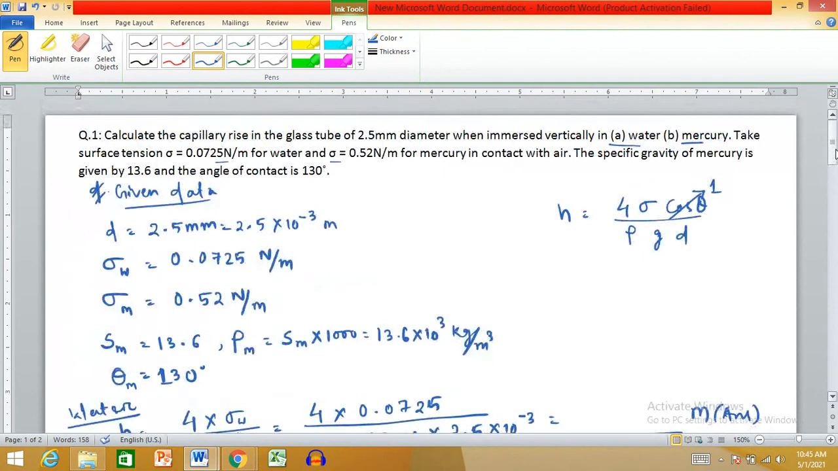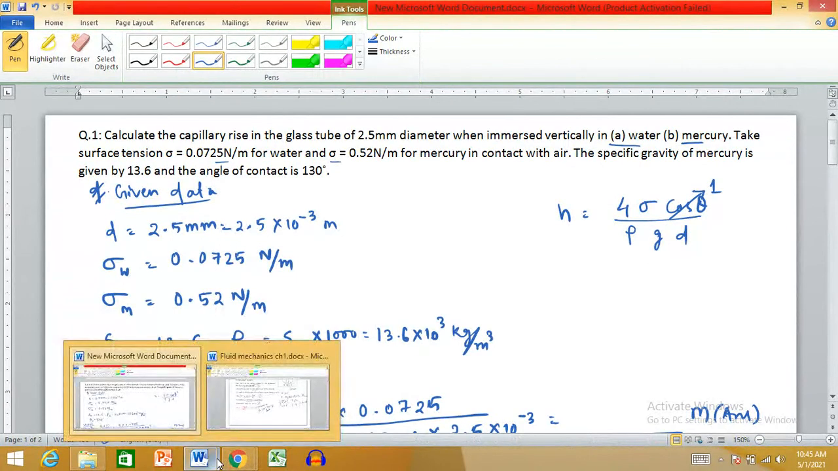With this, we have completed our first chapter and the last part of the first chapter, that is capillarity. For notes, you can find them in the classroom.